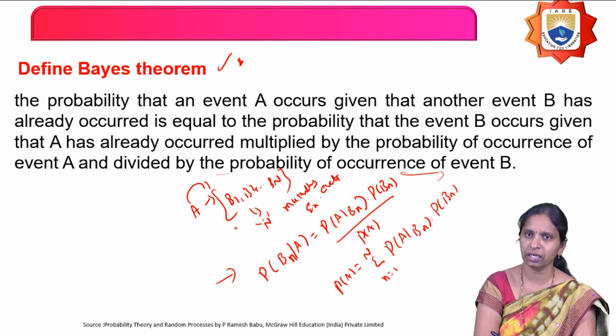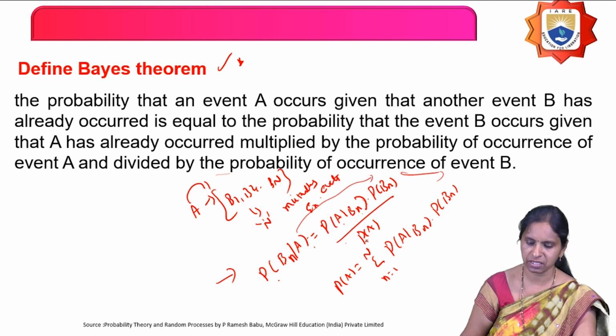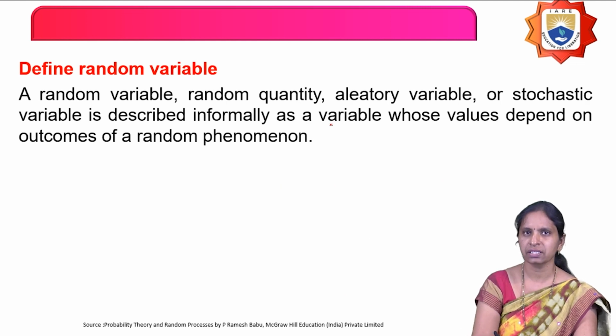Next I want to calculate the probability of any one of these mutually exclusive events, given that the event A depends on this set of n mutually exclusive events. That equals the ratio of the conditional probability of A given Bn times the probability of that mutually exclusive event, to the total probability. This is called Bayes theorem.